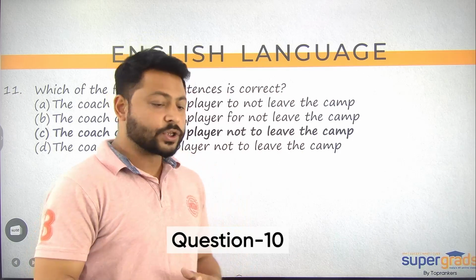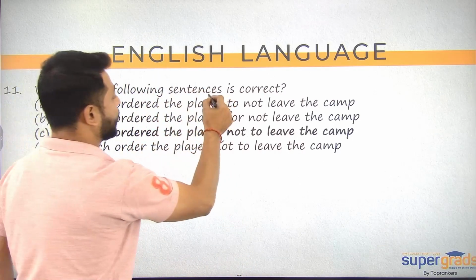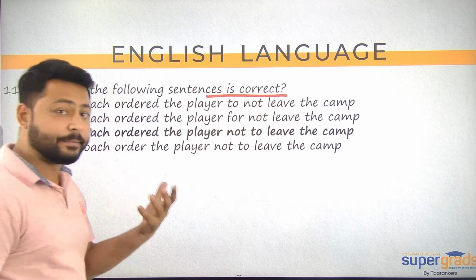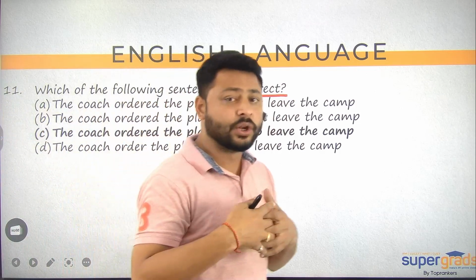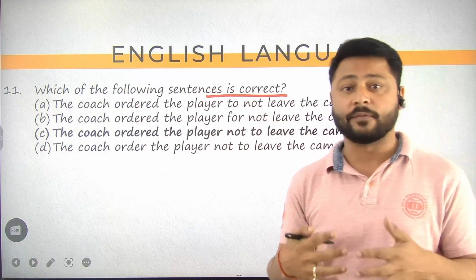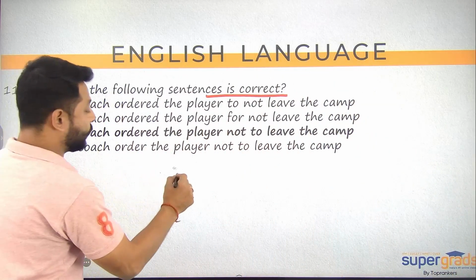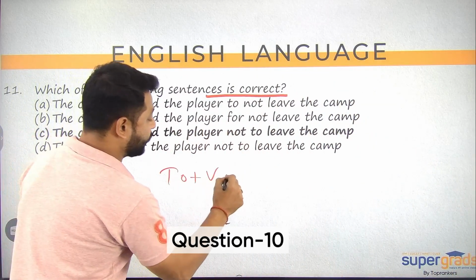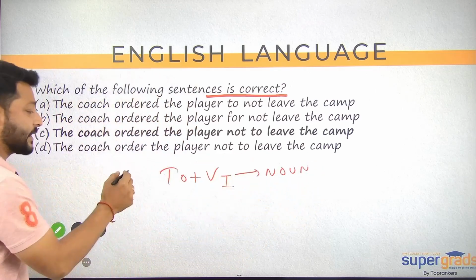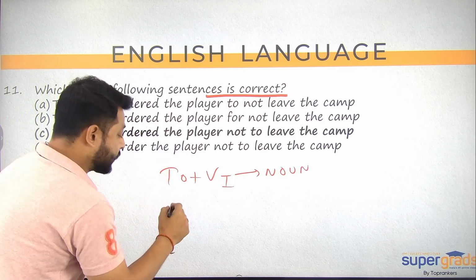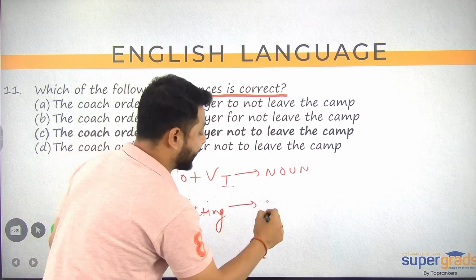All right. So question number 11 is here in front of us now. Which of the following sentences is correct? We'll have to go through this and try to identify the grammatically correct sentence here. All right. So the funda here is, if you know about verbals already, there are 4 verbals. For example, we say infinitive. So infinitive is to plus V1 playing the role of a noun. If the verb is used in this sense, it is known as infinitive. All right. If I say verb first form plus ing, this form of the verb starts playing the role of a noun.